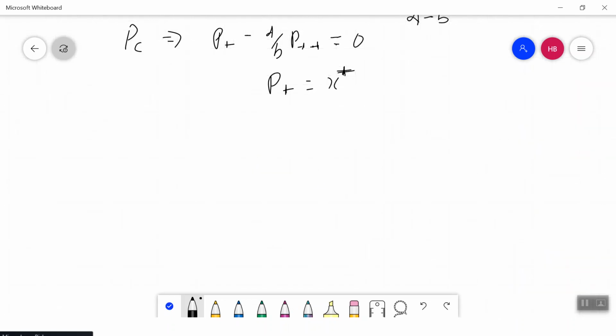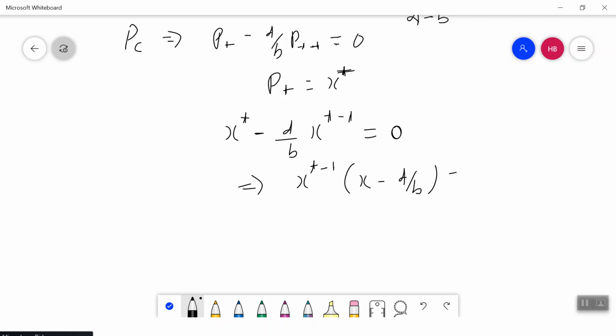I'll put P_t as x to the power t into this equation. So it will become x to the power t minus d by b, and P_t minus 1 will become x to the power t minus 1, equal to 0. Now if I take x to the power t minus 1 outside, it will become x minus d by b equal to 0. Hence, x is nothing but d by b, which we got from here.